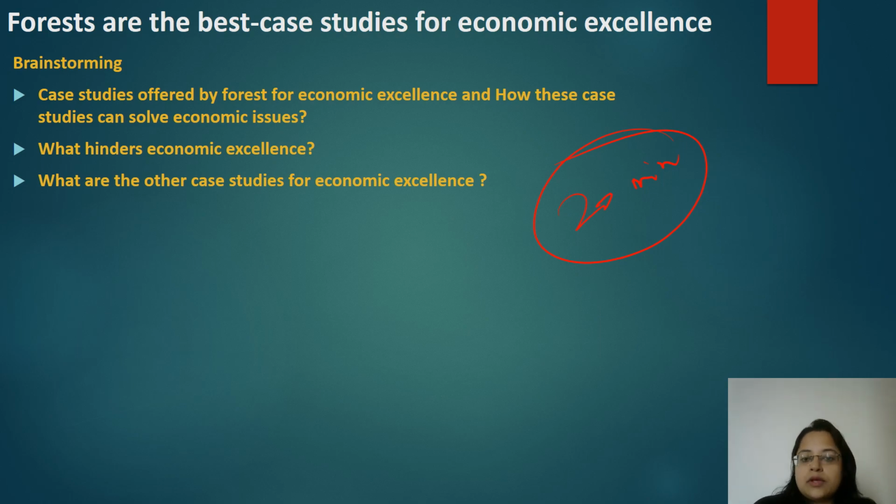If you write only examples, then you're not going to get great marks because analysis is missing. This is just like your GS paper, where you do an analysis first and then give an example to substantiate this analysis, this argument. The same applies to the essay paper as well.